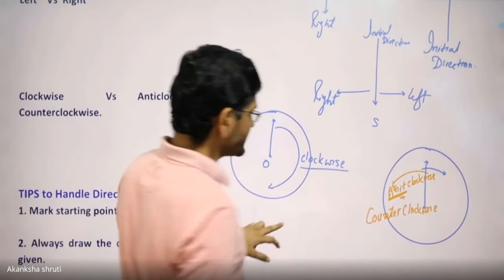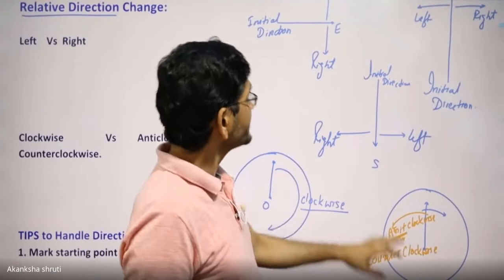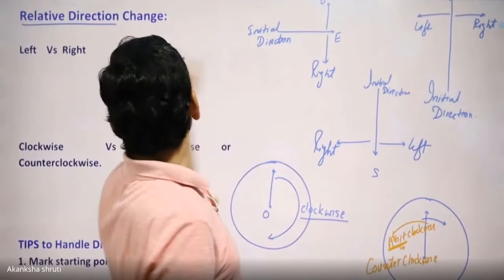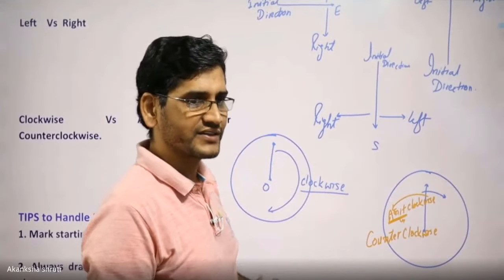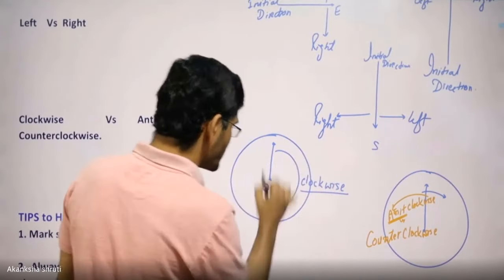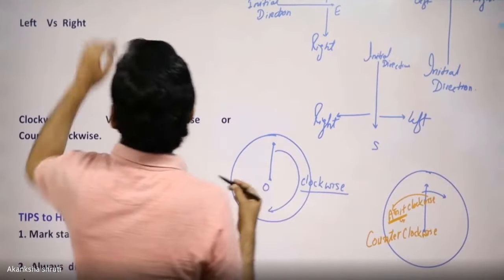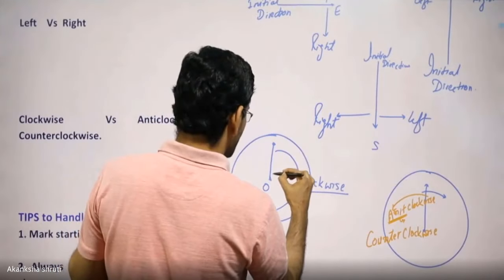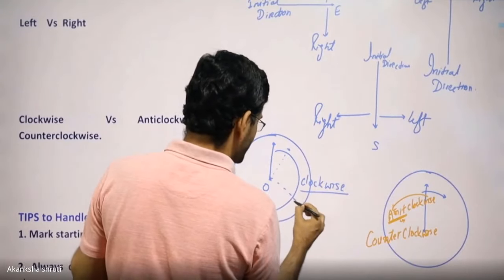So students, if we compare clockwise and anti-clockwise with respect to left and right, we are getting some similarity. What is that? Students, this clock hand is always moving in its right direction. Though this is fixed, the new position of this hand will be this one, then the new position will be this one.